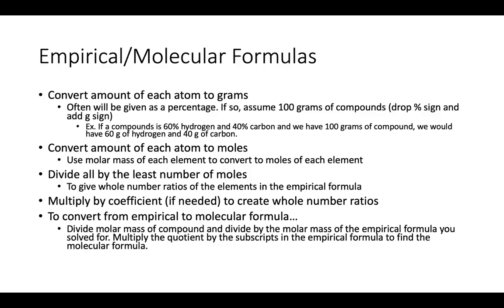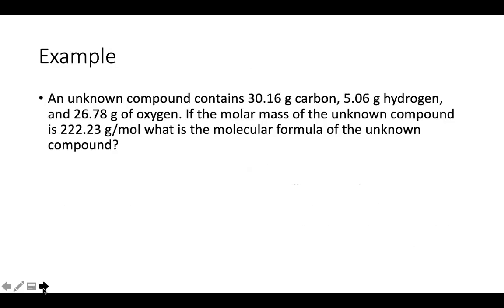Okay, and then lastly, if they ask for a molecular formula instead of empirical, they would have had to give you the molar mass of your unknown compound in the question. So what you do is you take that molar mass of your unknown compound and you divide it by the molar mass of the empirical formula you previously found, right, up above. The quotient of that division is the coefficient you would have to multiply all your subscripts in your empirical formula by to get to your molecular formula. Okay, so let's look at an example of this.